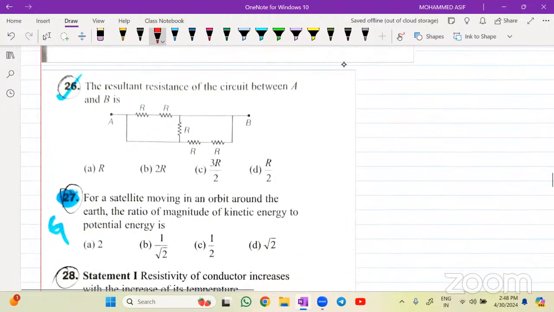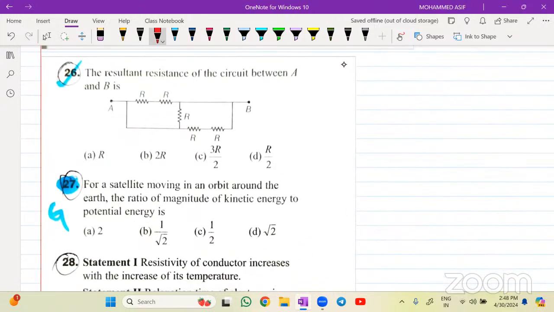Question number 26. The resultant resistance of the circuit between A and B. These two are in series. So what will its effective resistance be? The effective resistance of this one is 2R. And these are also in series, so this is also 2R. So 2R, R and R. In which combination are they all? Between A and B, it says.